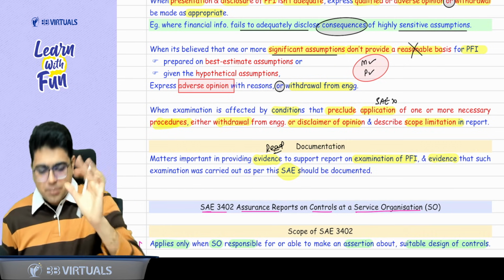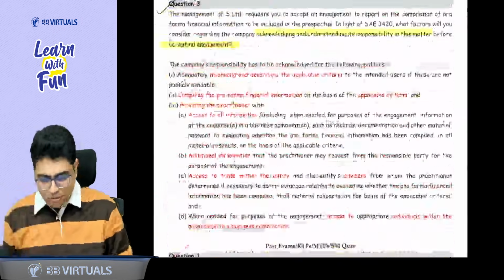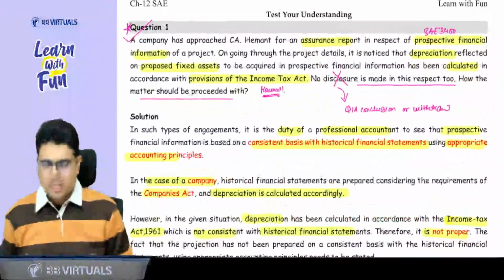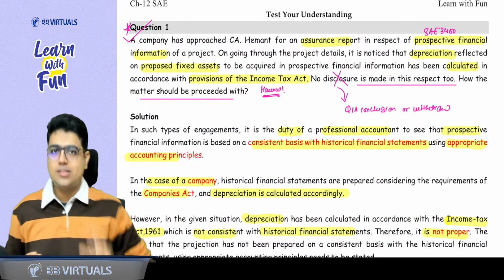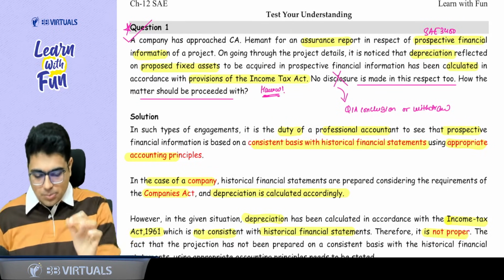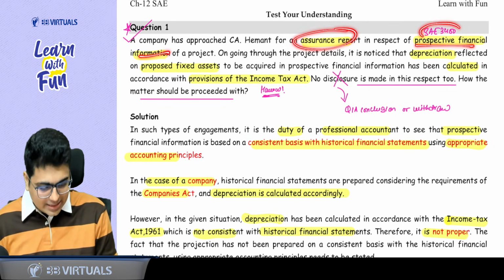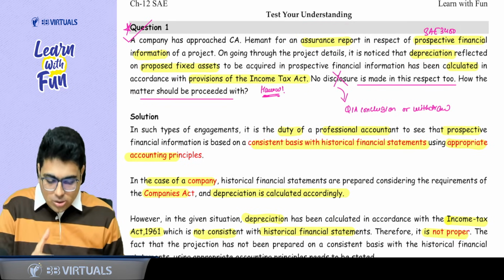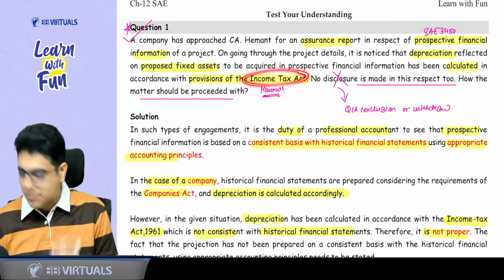Now, sir, before I wrap up this session, I want to do an amazing question with all of you. That is question number 1, test your understanding. I am expecting this question very soon in your exams. Okay, amazing question. See what it says. A company has approached CA Hemant for an assurance report on PFI with standard SAE 3400. While going through the project details, it is noticed that the depreciation on the fixed asset is calculated on the basis of Income Tax Act.